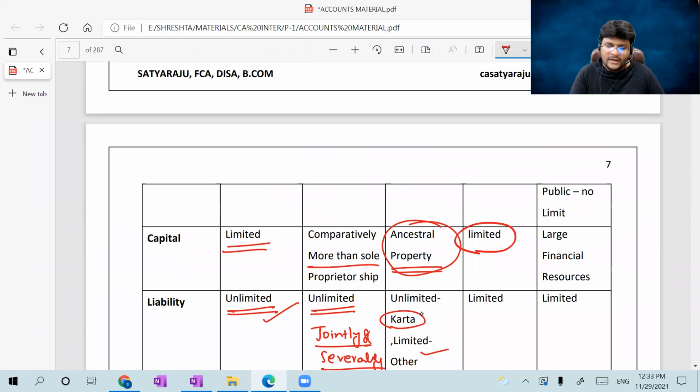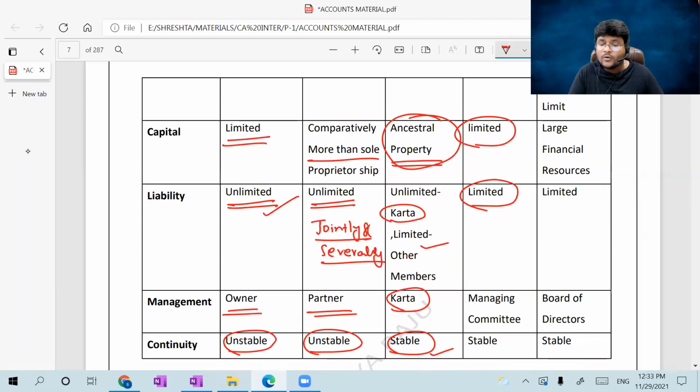So capital was limited, and liability also limited. The member liability is limited. Management: a managing committee will be there. In that committee there will be a chairman, secretary, treasurer, every person. Cooperative society will come in audit. The audit faculty in Group 2 will give insights about cooperative societies much more compared with me. Continuity will be stable.